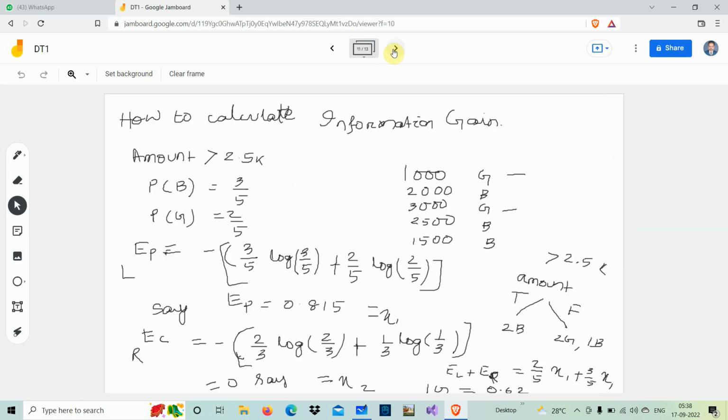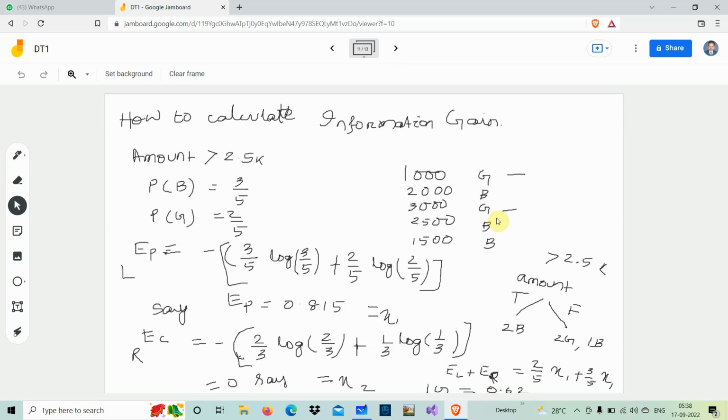Now let us go to our next slide. Now let us calculate the information gain based on the amount, where the amount is more than 2.5K, that is $2,500. What is the probability of bad? It is 3 by 5. From this you can understand how many good and how many bad there are. The probability of bad is equal to 3 by 5 and the probability of good is 2 by 5.